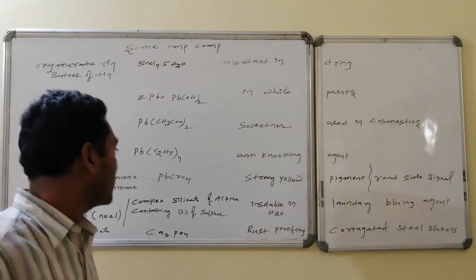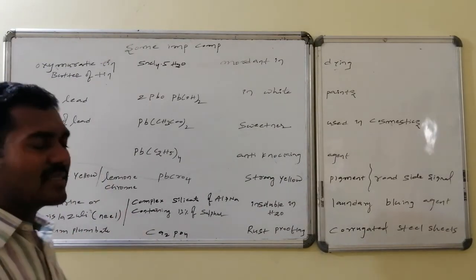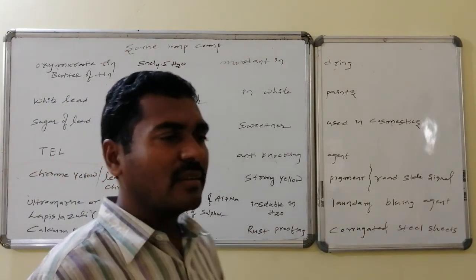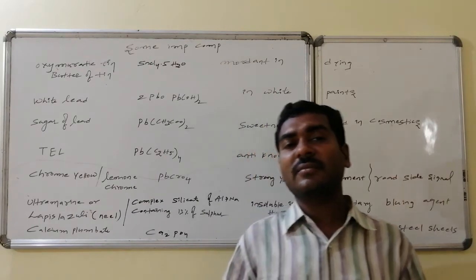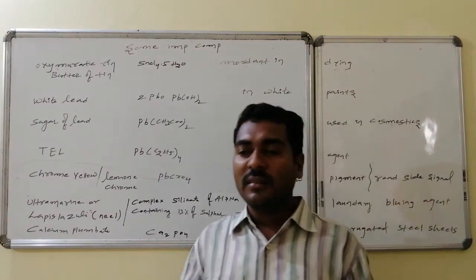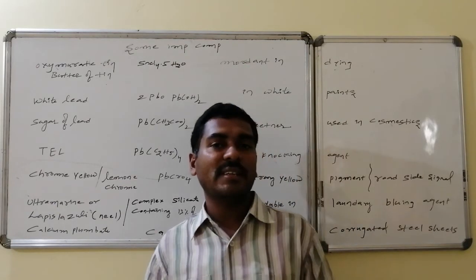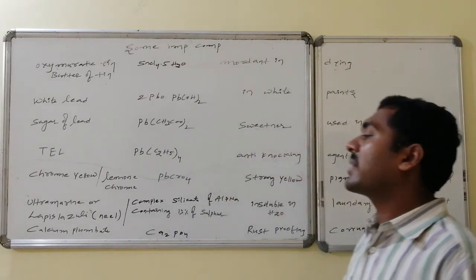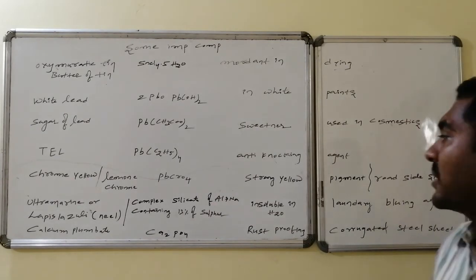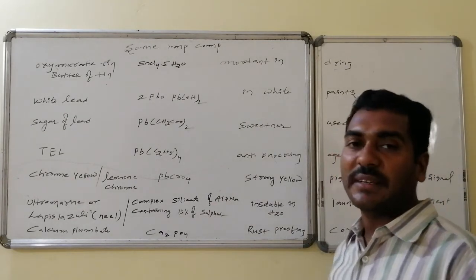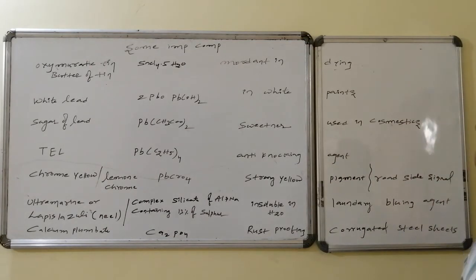Chrome yellow, otherwise yellow chrome, is the compound lead chromate, having a thick greenish yellow color, which is used as paint on the roadside for making a division between the footpath and the actual road. Ultramarine, otherwise lapis lazuli, known as Neil, is the complex silicate of aluminium and sodium containing some 13% of sulfur. It is insoluble in water, basically used as laundry blue.